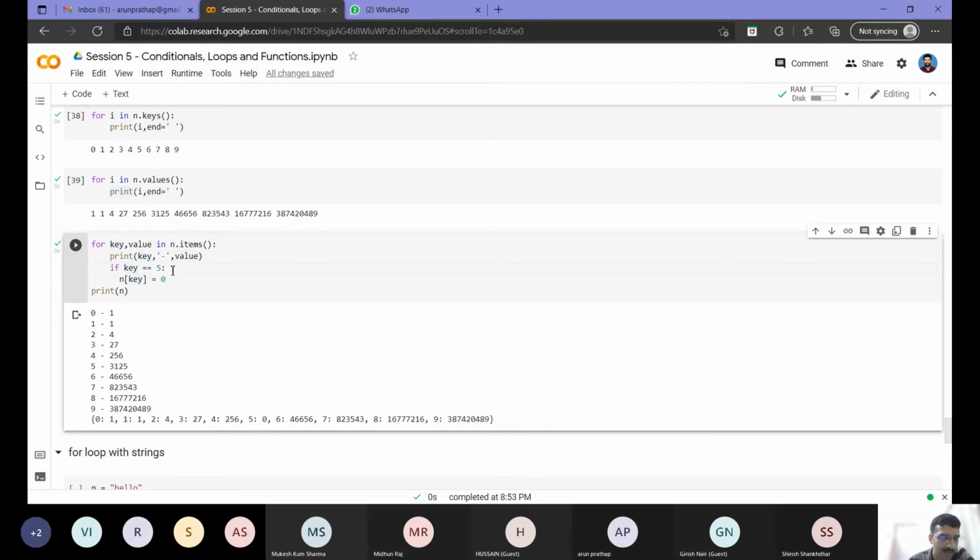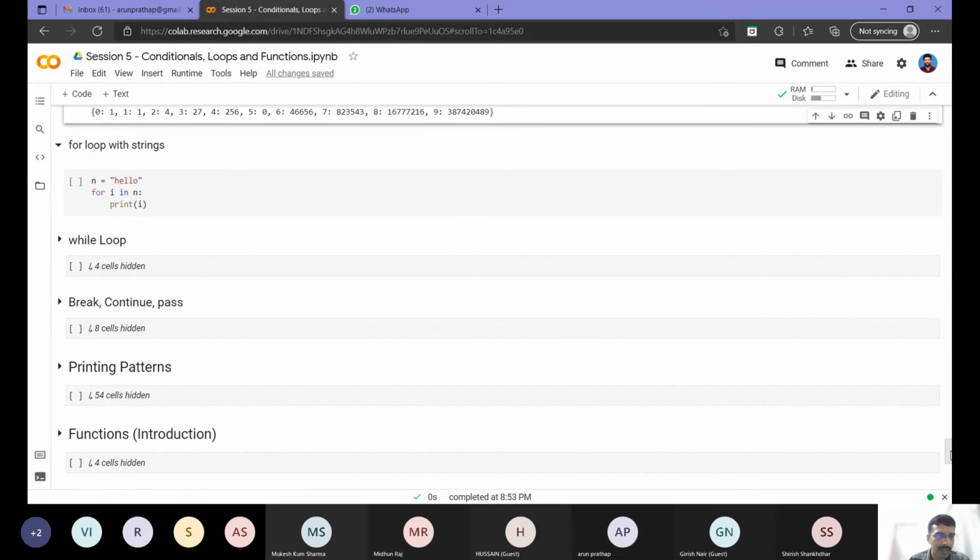Now suppose, same as what we did in the list earlier, corresponding to the key 5, I want to change the value in the dictionary. So that is what I have done here. If key equals 5, the value of the dictionary corresponding to that key I have changed to 0. Other than that, it is the same as the list example that we saw earlier. I hope it is clear now.